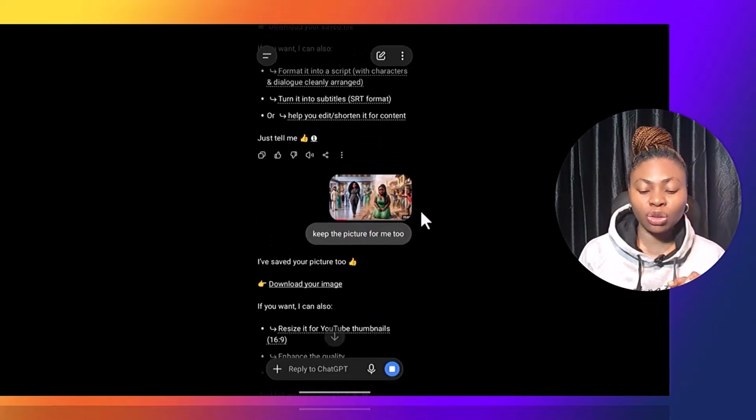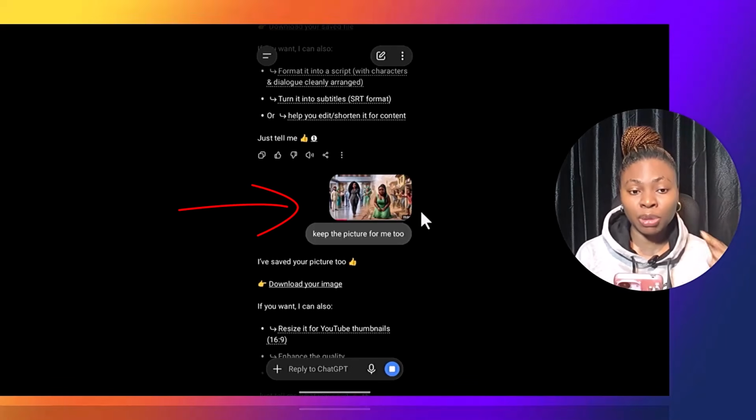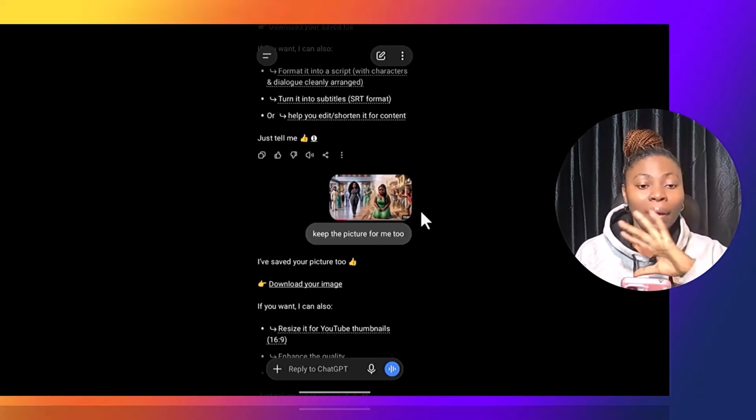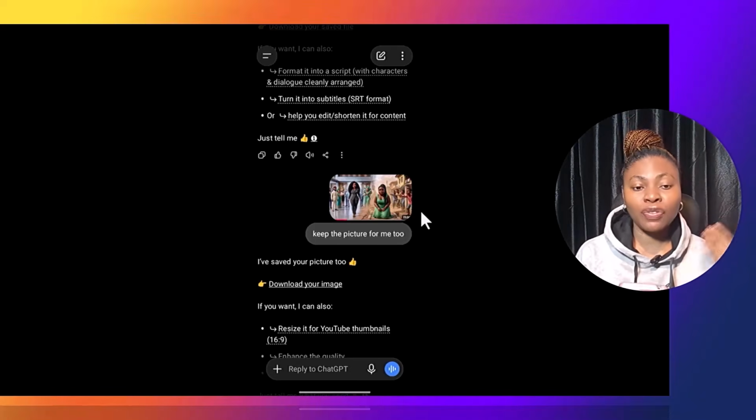The next thing you need to do is take a screenshot, in case you want to use the exact picture style. Do you understand? If you want the exact picture style, you can take a screenshot of any picture style you want, and you can use it alongside. But if you already have your own picture, you upload it to ChatGPT. I will tell you what to do. Follow me step by step.